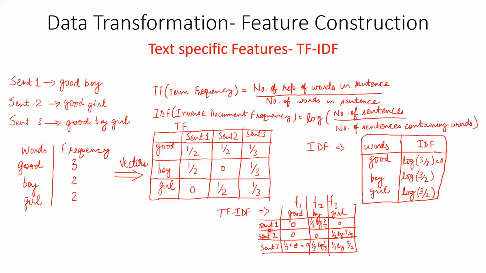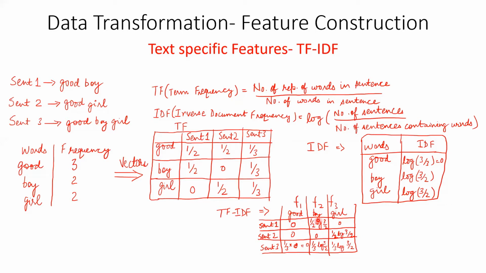So these will be the three sentences, sentence 1, 2, 3, and good, boy, girl are the three columns. But now you are going to multiply all the values across TF and IDF. So good for sentence 1 has a TF value of half and an IDF value of 0. So half into 0 will be 0, that's why 0 is here.